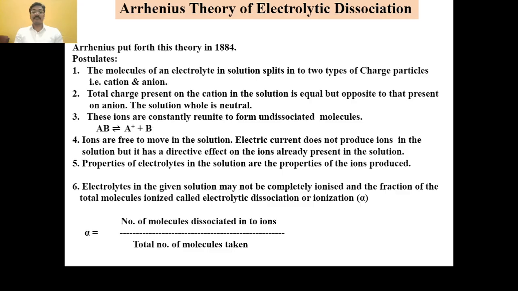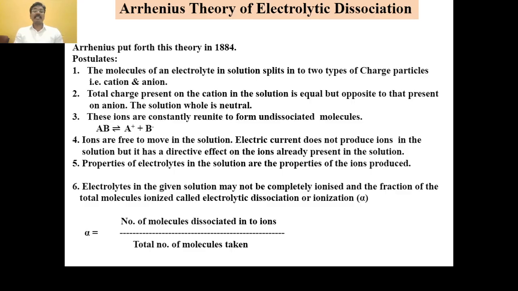These ions constantly reunite to form the undissociated molecules. Suppose an electrolyte AB is added into water and it dissociates into A+ and B-.